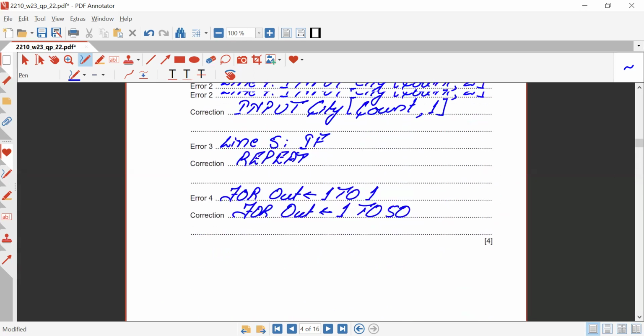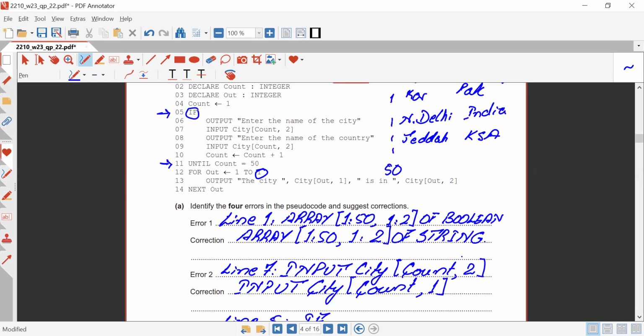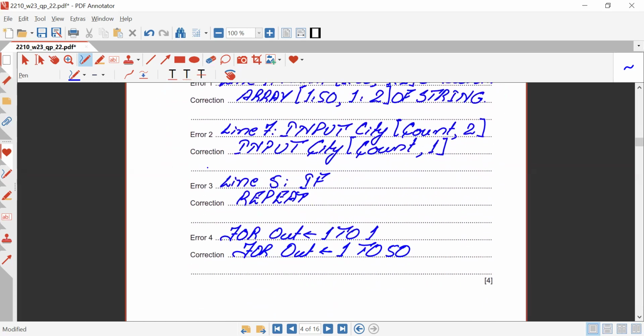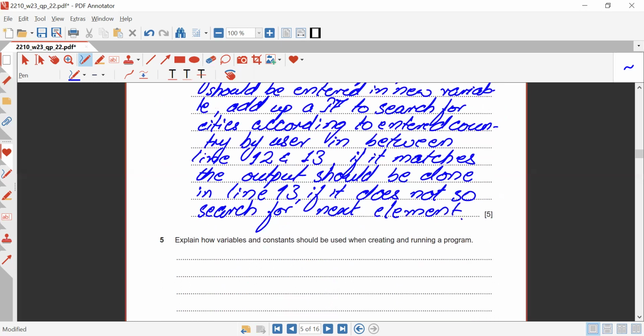Now we can have a look once again at what we just said. I just told you guys that in between 11 and 12, you need to enter the country name. Once that country name has been entered into a new variable, in between line 12 and 13, that means after the for loop has been started, you need to check with the if condition that if that country matches with the search element, you need to output the cities accordingly. And if it does not, it will be looking for the next element.